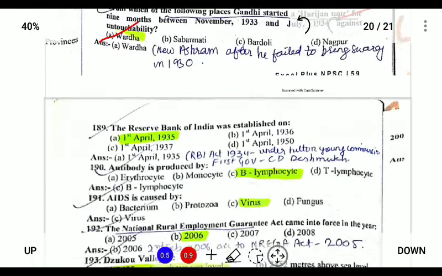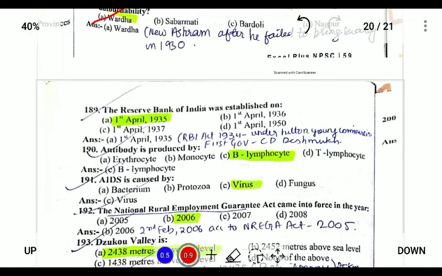Next, the Reserve Bank of India was established on 1st of April 1935, under the Hilton Young Commission, and the first governor was C.D. Deshmukh. Antibodies are produced by beta lymphocytes.